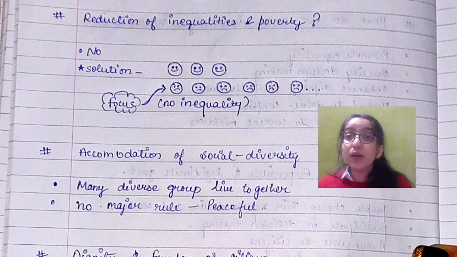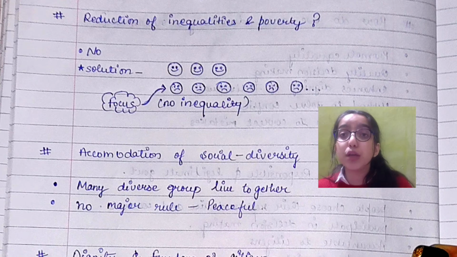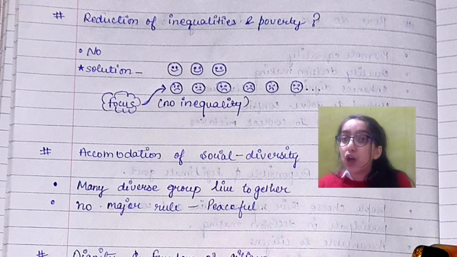Okay. So to gain the vote from the majority, the government or the representative is going to focus more on the majority part, of course, right? The difference between rich and poor people is much larger. That's why, to gain the vote from the majority, from the poor people, the focus area of the government is going to be that part only. So they are going to make provisions and policies for them, which are beneficial at the end for the poor people. Okay, clear? So democracy does reduce inequality and poverty.